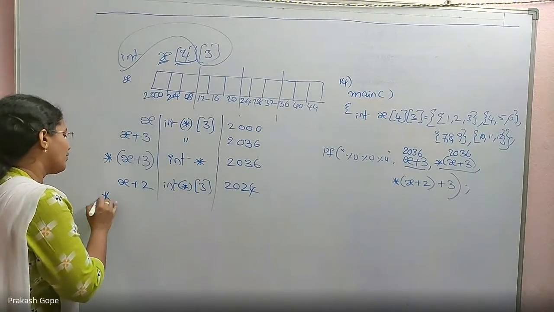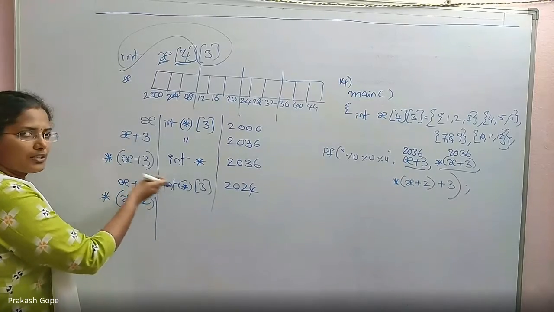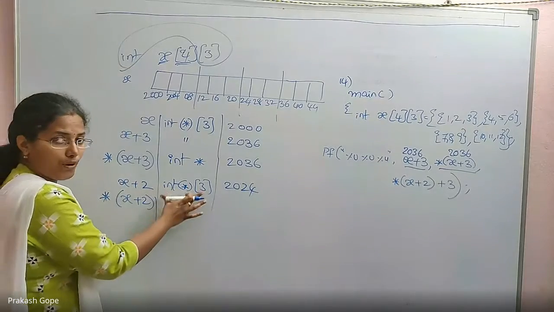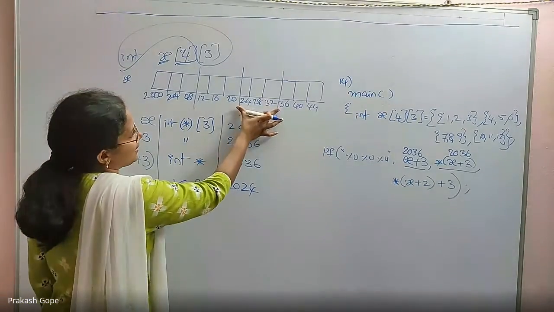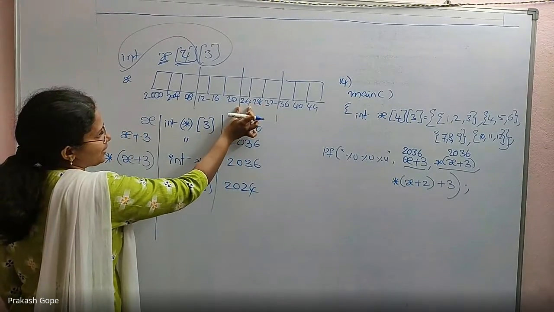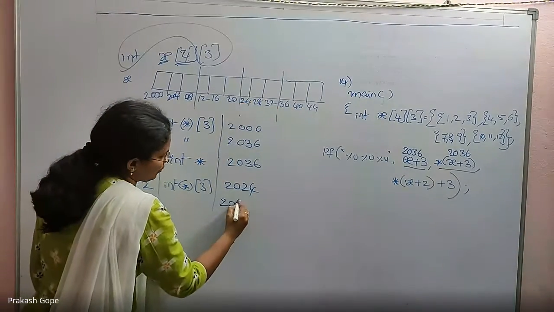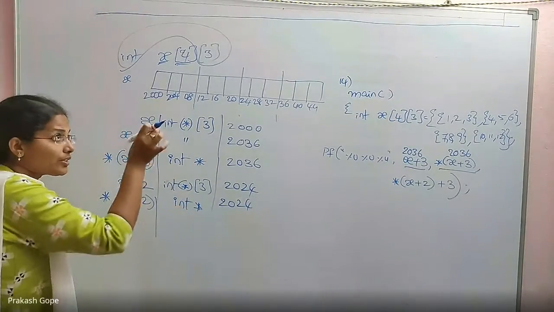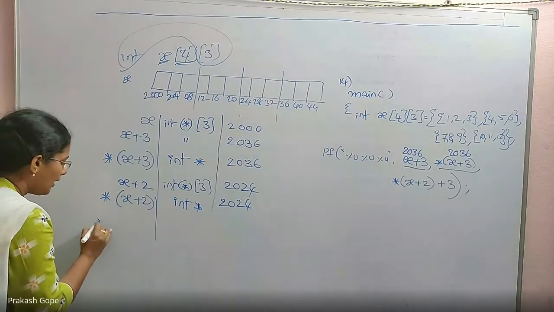For that, if I say one dereferencing, I just now explained, right? Whenever I use a dereferencing for a pointer to an array, x plus 2 is the array's address, and star of x plus 2 is the first element's address. So this first element's address is also 2024, but the type of pointer is int star. Now it is the first element's address. For that int star, I am